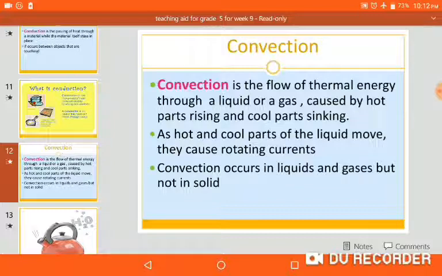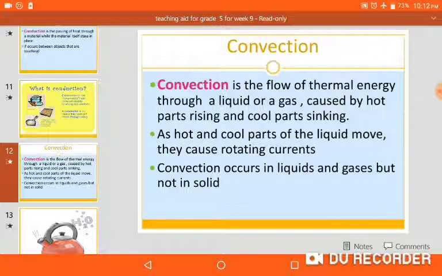Convection occurs in liquids and gases but not in solids. Second point. When in the second point, what do you read? Caused by hot parts rising and cool parts sinking.